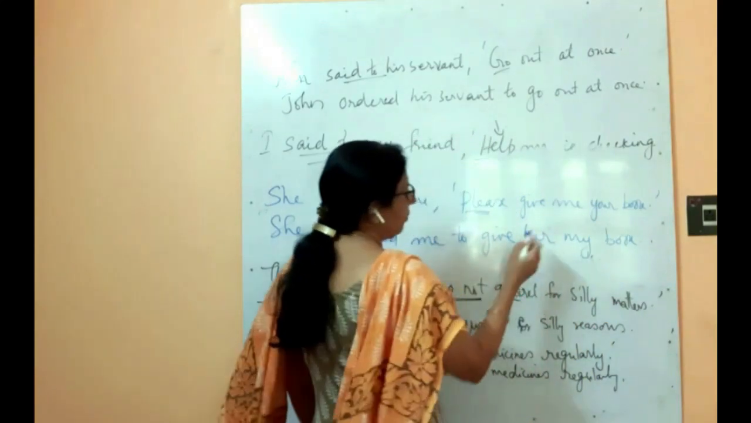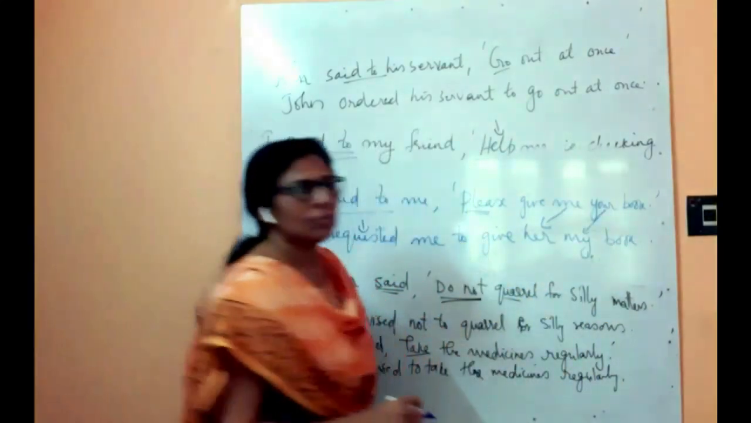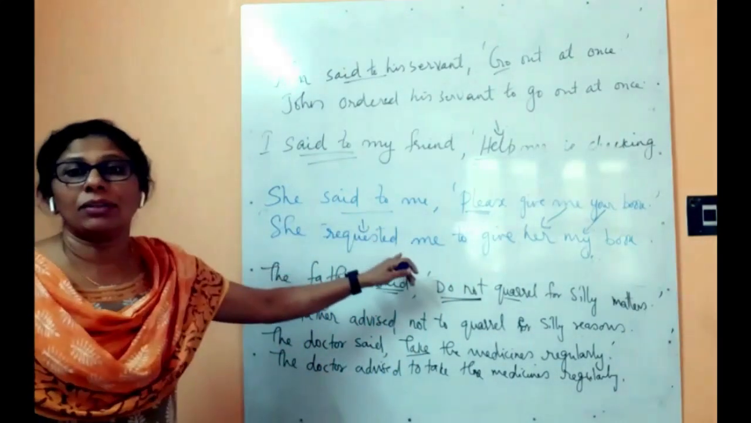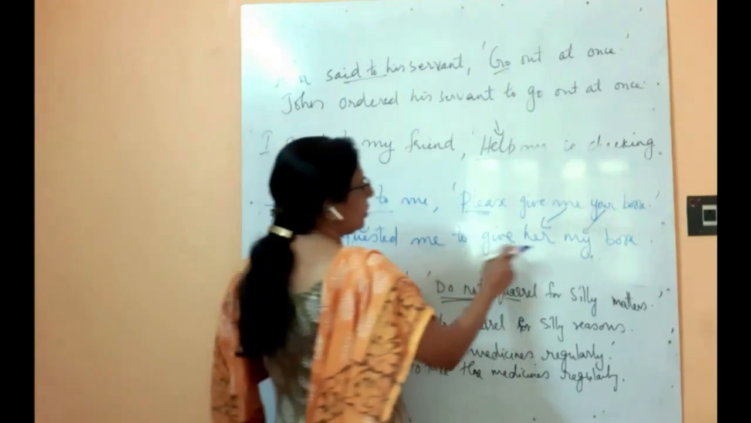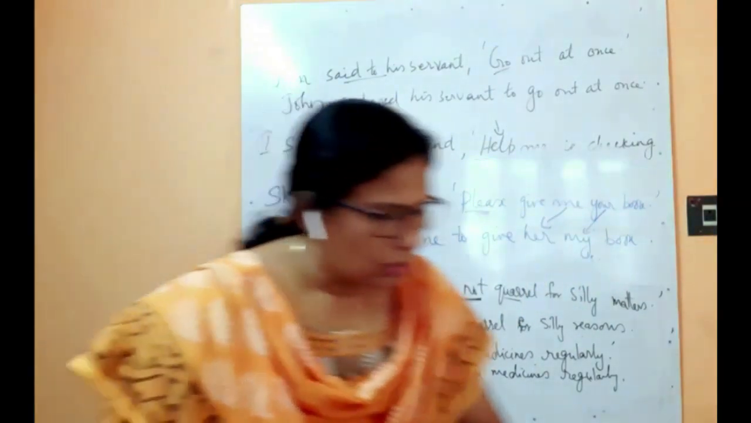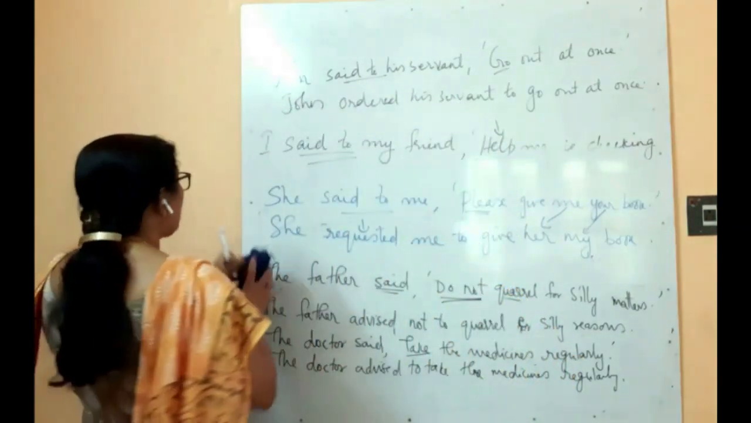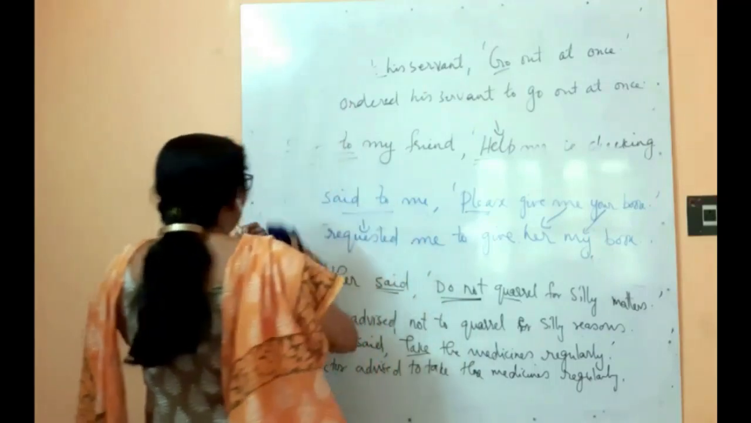So persons, you should be very careful. First person to third person, and here second person to first person. Okay, so then only the meaning will be correct. She said to me, please give me your book. She requested me to give her my book. Understood? Okay, so this is how imperative sentences we will convert from direct to indirect speech.